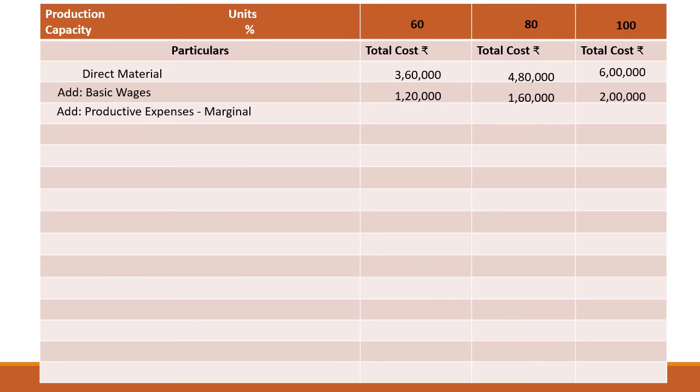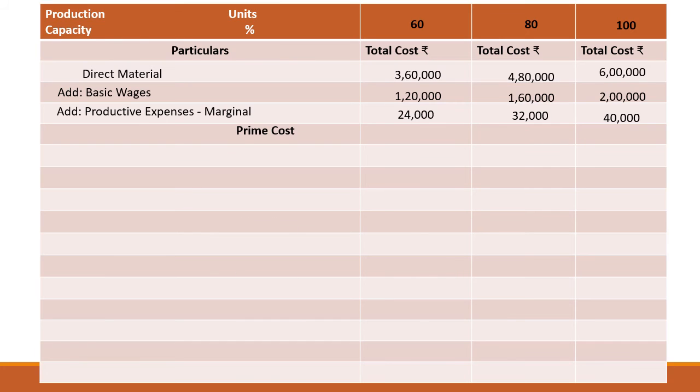Add any other variable part which is in the example, that is productive expenses, marginal. Marginal means variable. It will also be an element of prime cost. Hence, it is also included. So again, for 100% capacity level, they have given us, and for the rest of the levels, we have calculated. How have we calculated? If for 100 it is 40,000, how much is for 60%? Again for 100, it is given, so for 80%, how much is it? So we have calculated it as 24,000 and 32,000.